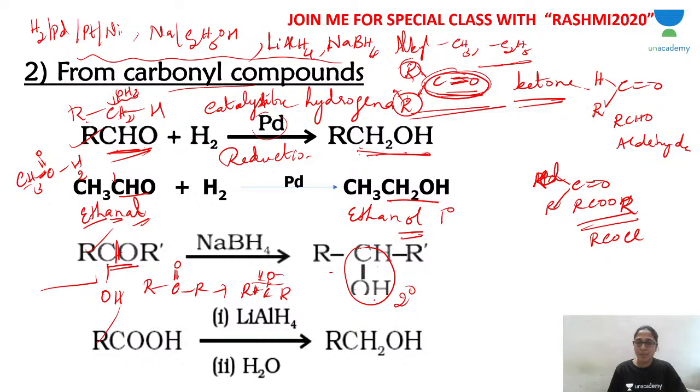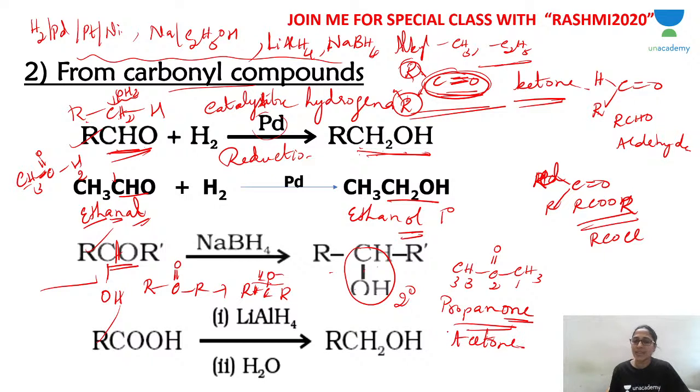So if you want an example, CH3, C double bond O, CH3. Altogether how many carbon atoms? 1, 2, 3 carbon atoms. So propane. Instead of E you write ONE, propanone. For ketone, ONE you write, propanone. That is acetone. This is nothing but acetone. Acetone is also accepted.